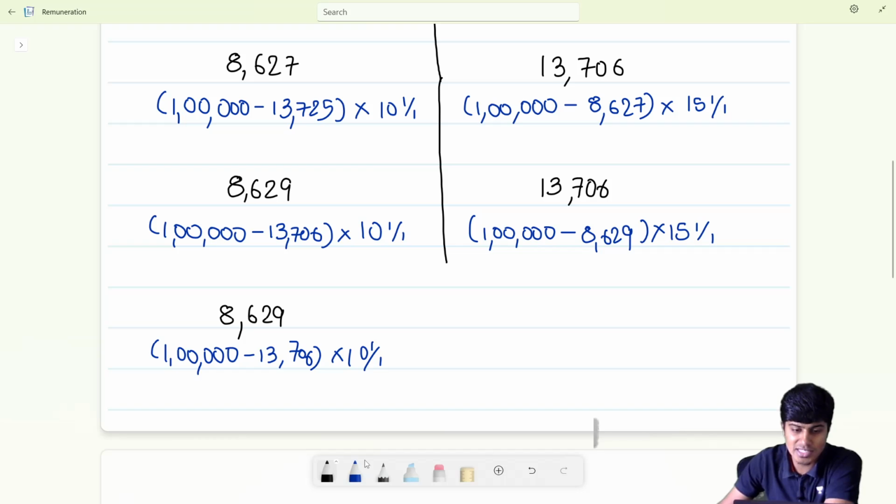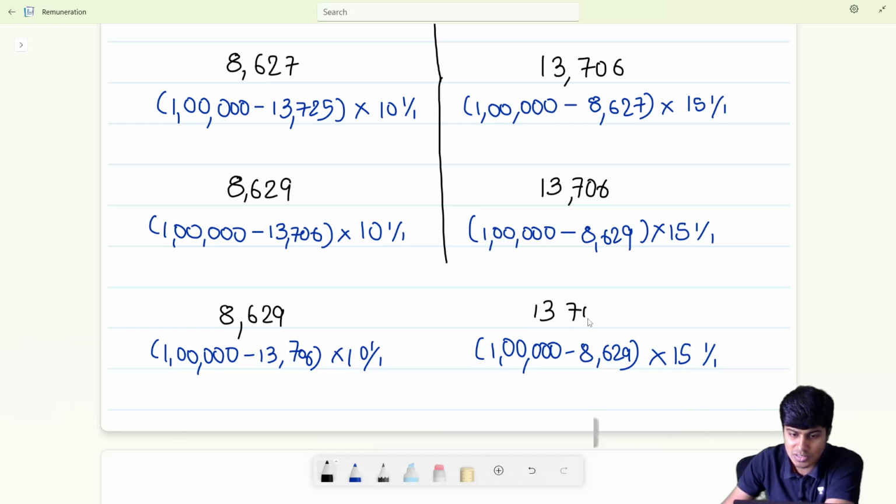And if you take it as 8629 and then identify your general manager's remuneration by doing 1 lakh minus 8629 into 15%, you are going to get 13,706 only.